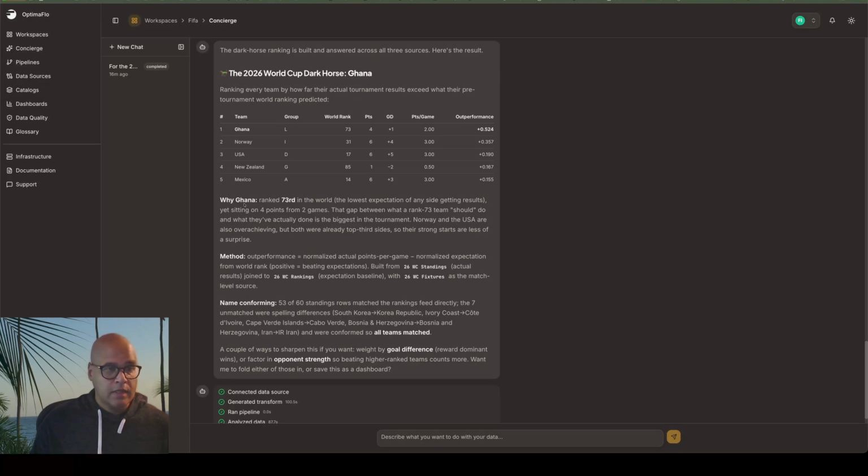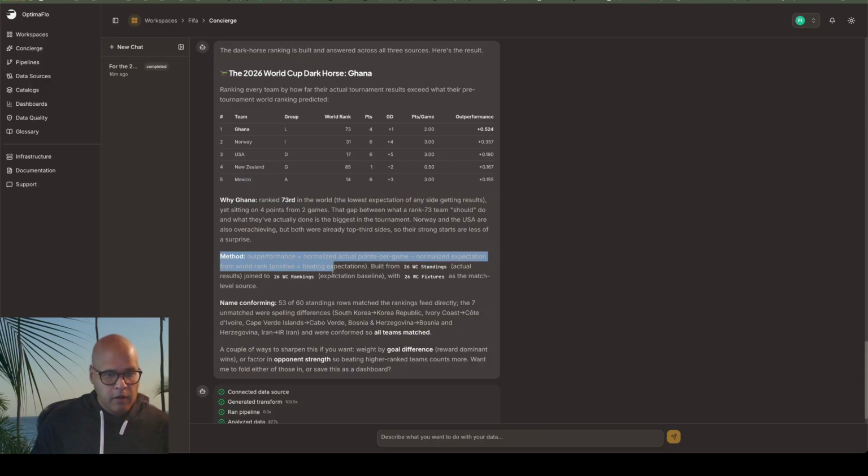You can go into here and understand why Ghana was the chosen team for the dark horse. So again, it's ranked 73rd in the world, the lowest expectation of any side getting results. Yet they're sitting at 4 points from 2 games. That's actually really good. The gap between what a ranked 73 team should do and what they've actually done is the biggest in the tournament, right? Norway and the USA are also overachieving, obviously Norway, but they have Holland. They have a great team, solid team. The USA doing great as well. They have a good team. So I like this. This is a good result, right?